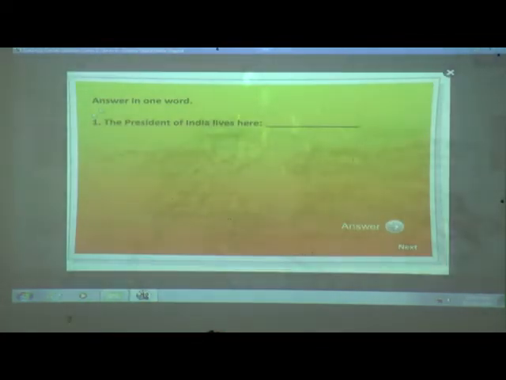Yes, we are going to give the answer in one word. Okay, children. Now, number 1. The President of India lives here. Where does the President of India live? Yes, children, come on, give me the answer. Yes, correct. Rashtrapati Bhavan. The President of India lives here. That is known as Rashtrapati Bhavan.